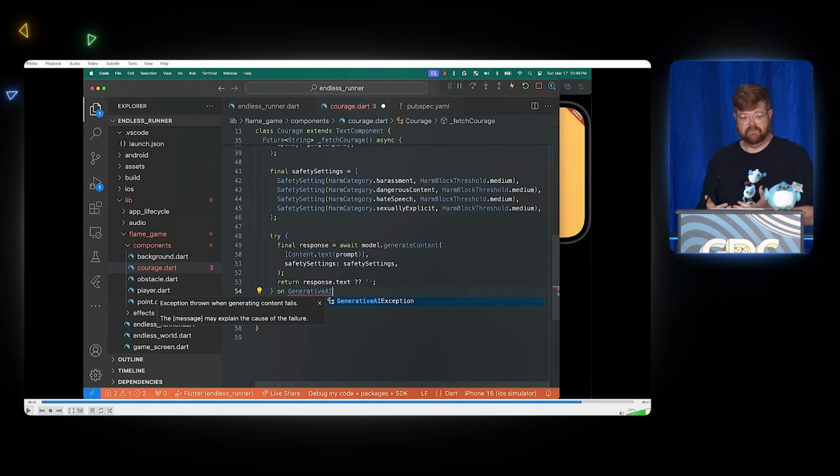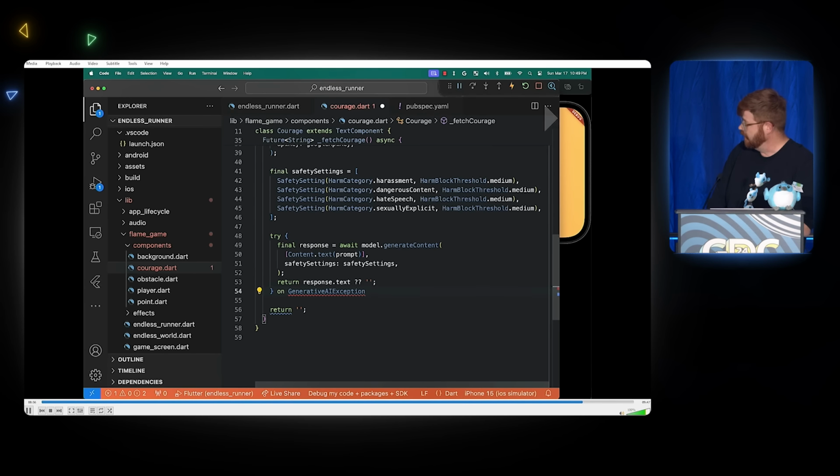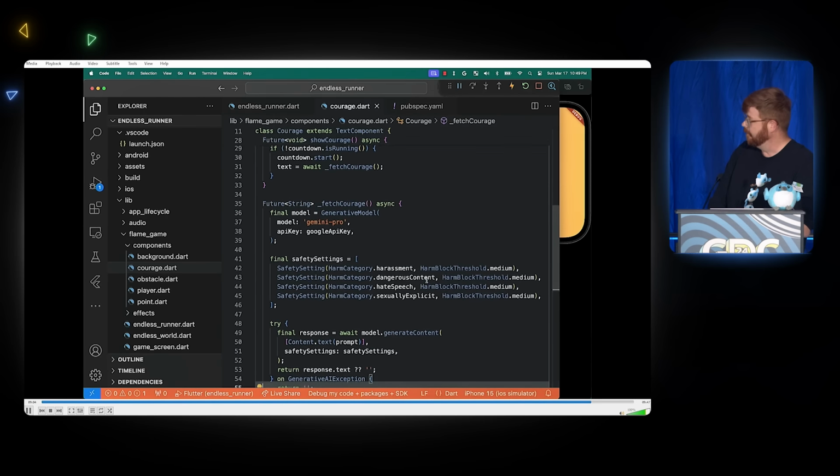Dart is a null-safe language. It's a strongly typed, soundly typed language, and it does have null safety by default since version 3.0. So I need to return something other than a null value since my function definition expects it. So I'm going to catch, if I have an exception from the SDK, I'll return an empty string for simplicity. And there I go.